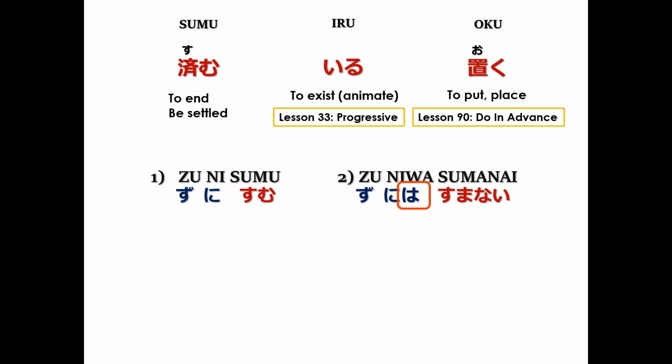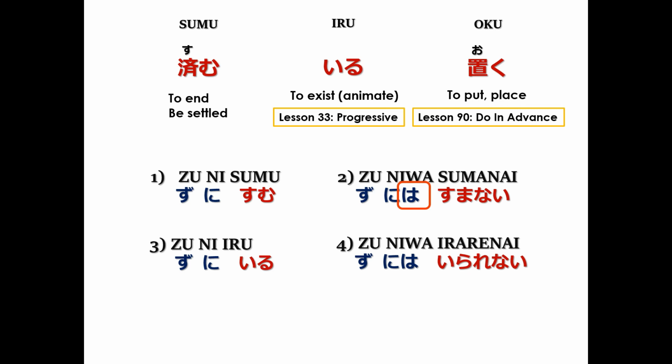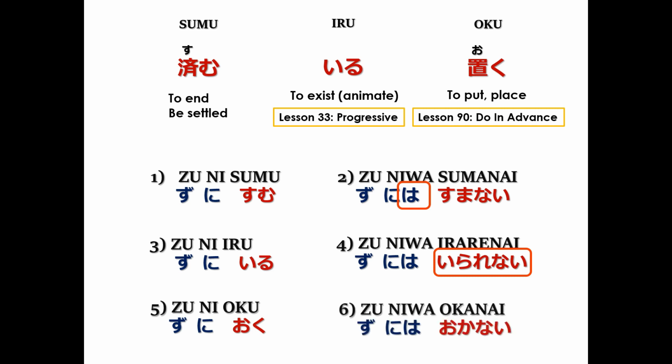For iru, the conjugations are ZU NI IRU and ZU NIWA IRARENAI. IRARENAI is the negative ability shortcut conjugation of INAI. For OKU, the two conjugations are ZU NI OKU and ZU NIWA OKANAI. Note that these auxiliary verbs can be conjugated into the many verb tenses and modalities that we've already learned in the past. Now we will look at each one separately to see what each of them means and how to use them.